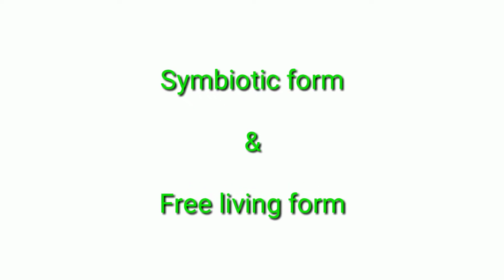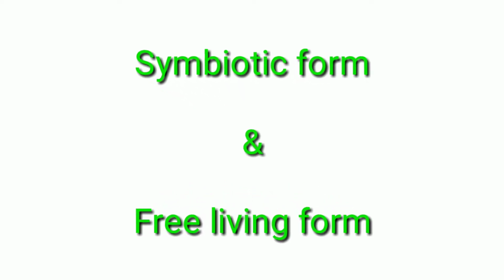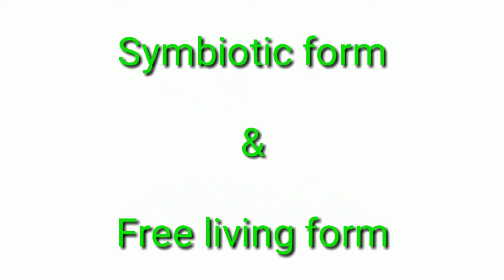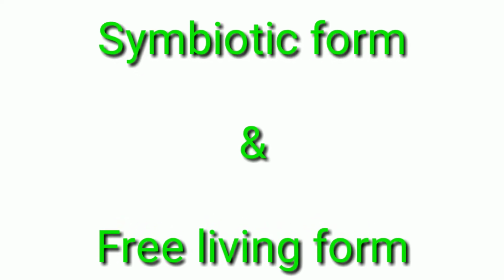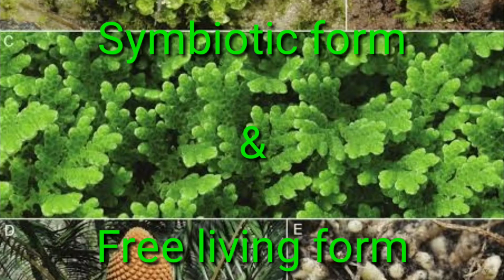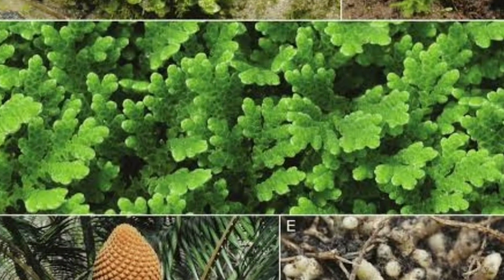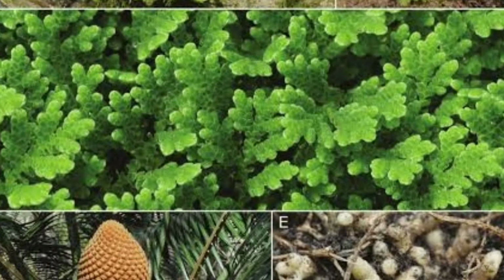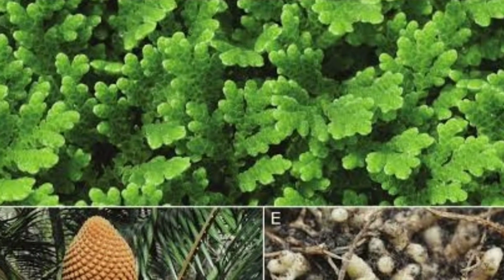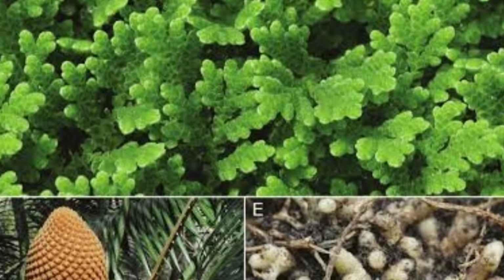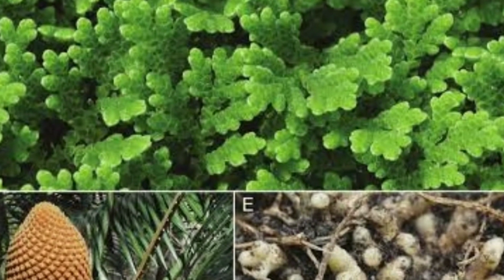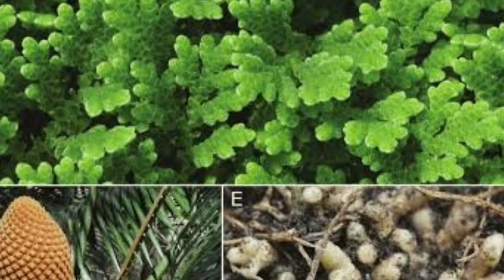BGA fixes nitrogen in two forms. One is symbiotic form, another one is free living form. Let us see the symbiotic form. These BGA form a symbiotic association with many plants and perform nitrogen fixation. The blue-green algae that are involved in symbiotic form are Anabaena and Nostoc.